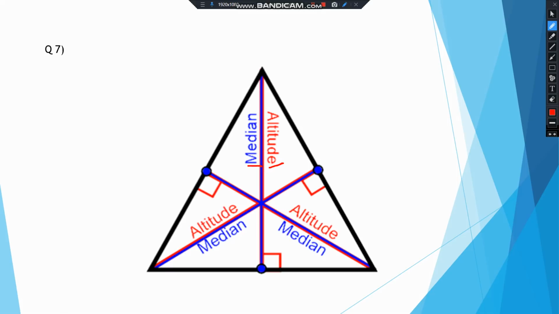So in an equilateral triangle, all the three are the same, right? Because these are the midpoints, right? Here these are the midpoints, so they are the altitudes as well as the medians, right? So all three lines are medians as well as altitudes in case of an equilateral triangle. Okay.